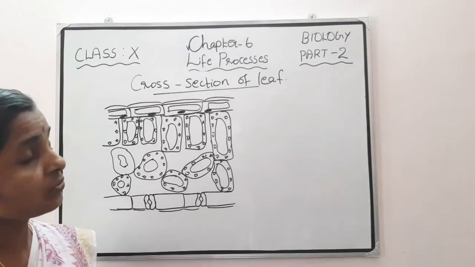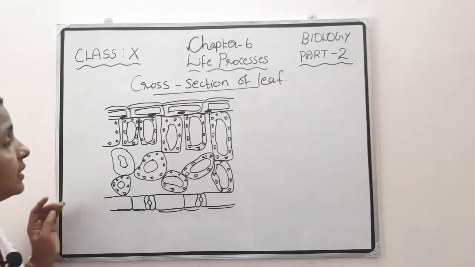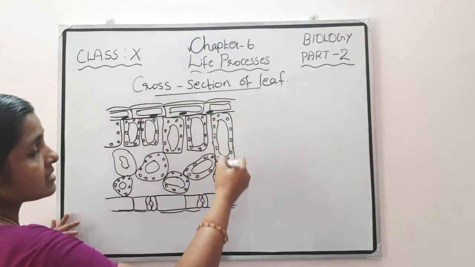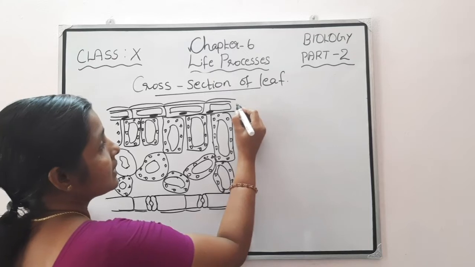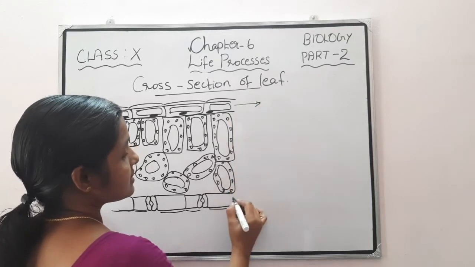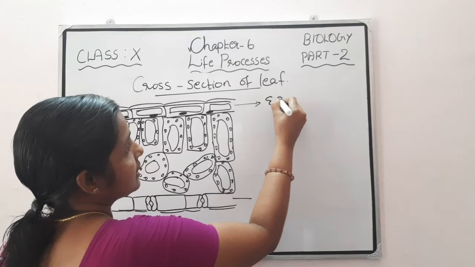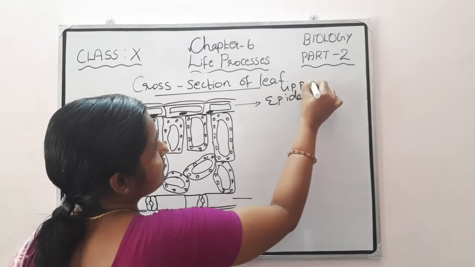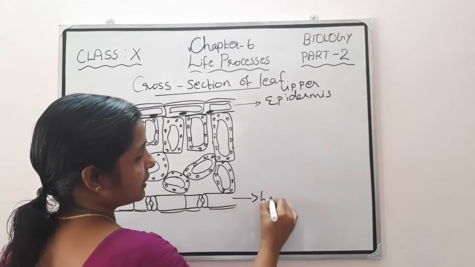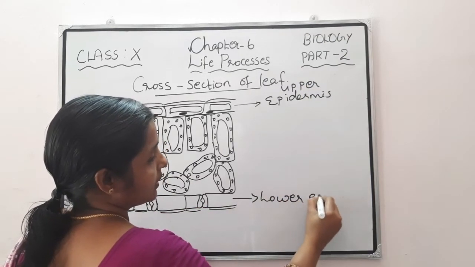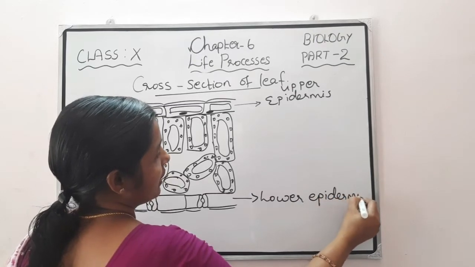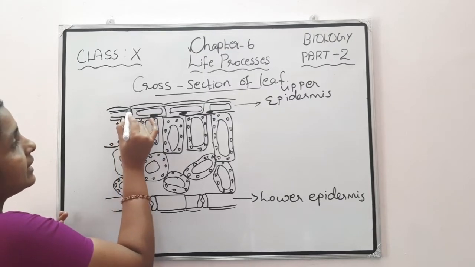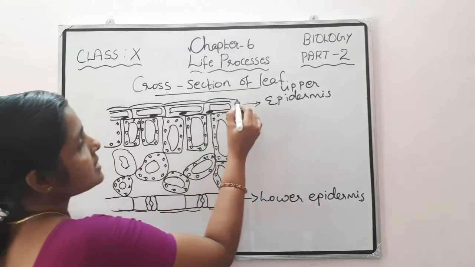Next is the cross section of a leaf. When we cut the leaf, we can see different structures inside it. There is an upper epidermis and a lower epidermis. In the upper epidermis, you can see a waxy coating on its surface.